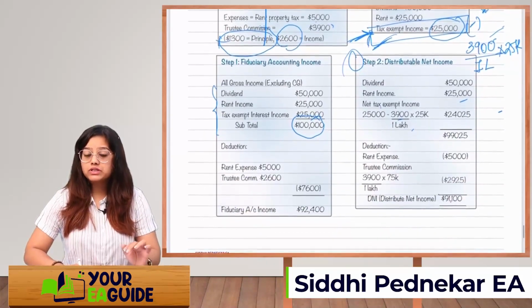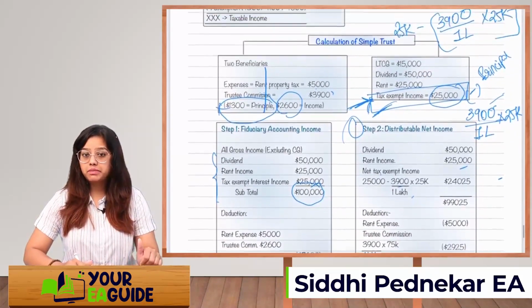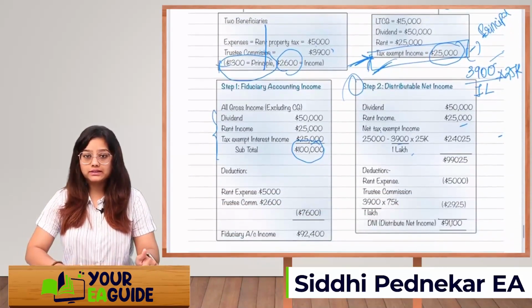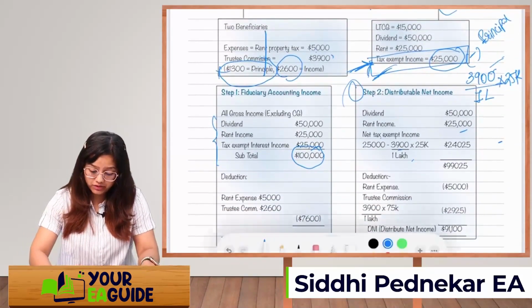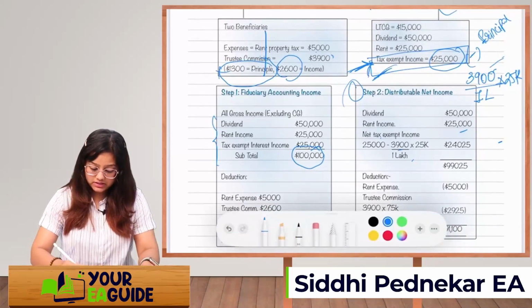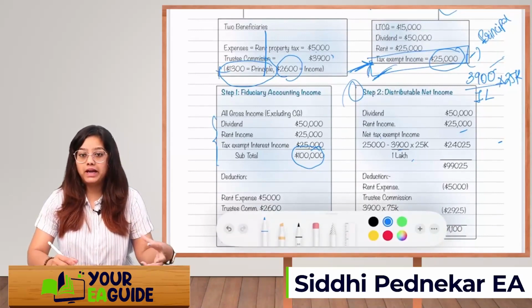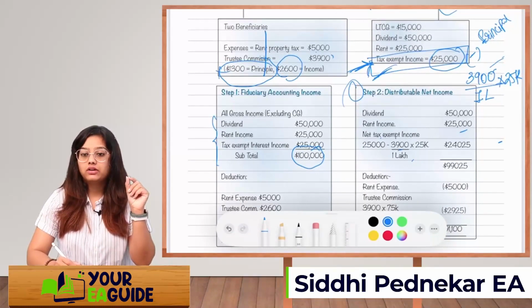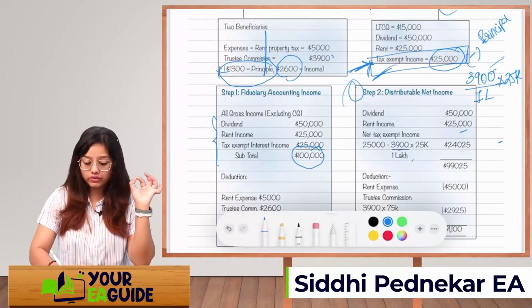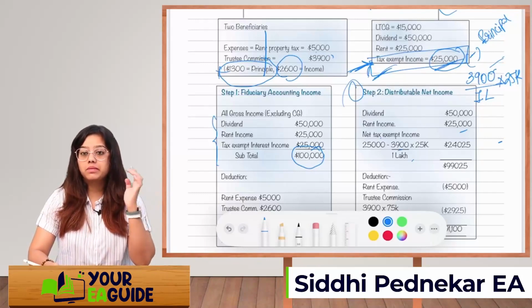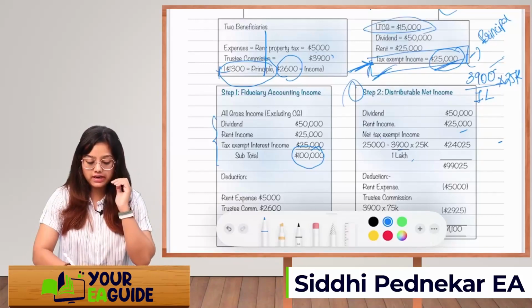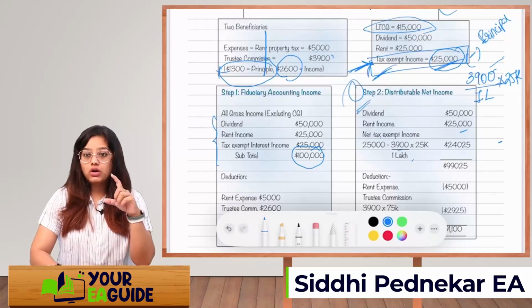Then you will reduce the deductions. From deductions, simple, you will get the rent property tax deduction. Now again, in trustee's commission which you have paid, out of that you will take only the taxable income. So you know the 25,000 is a tax exempt income. So what is the taxable income remaining? See, LTCG you do not have to consider anywhere in step 2. So out of 1 lakh, your 25,000 is tax exempt.